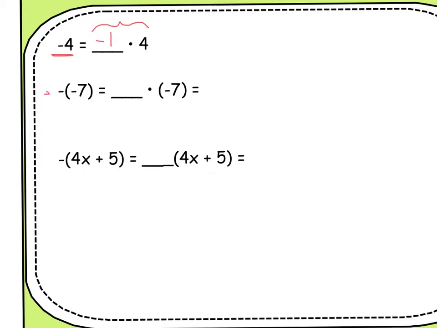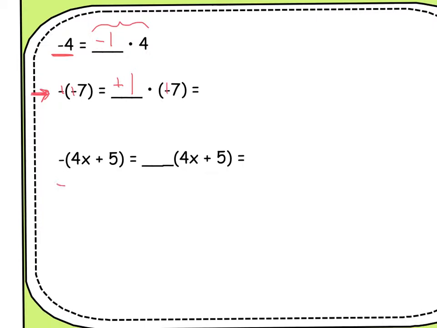So now this next problem, we say the opposite, that arrow isn't really turning out so well, the opposite of negative 7. In order to get the opposite of negative 7, we'd have to do negative 1 times negative 7. The two negatives here would make it a positive.